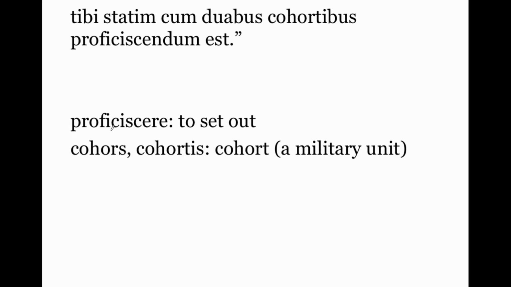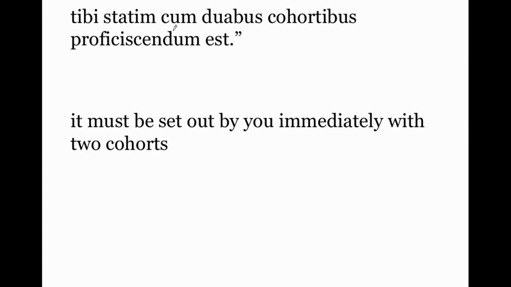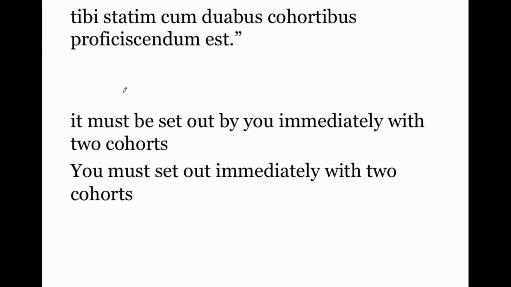Now, to the main event. The verb proficiscor means to set out. Proficiscendum is the impersonal gerundive here. So proficiscendum est, literally, it must be set out by you. So this is, again, impersonal. This is like saying it's raining or it's snowing. It must be set out by you, statim, immediately. What must it be set out with? Cum duabus cohortibus, with two cohorts. So again, now let's turn this into real English. It must be set out by you is basically the same thing as saying you must set out immediately with two cohorts.